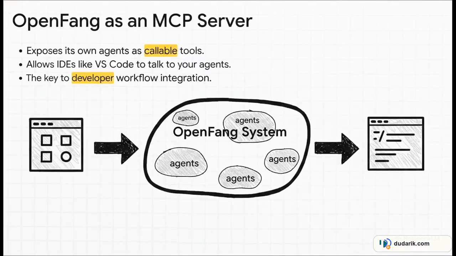But here's the other side of that coin, and honestly, this is the real game changer. OpenFang also acts as an MCP server. This means it exposes its own powerful agents, like that researcher hand we saw, as tools that other programs can call. So now your IDE, whether it's VS Code or something else, can directly talk to your autonomous agents. This is a huge deal for integrating AI into a developer's actual daily workflow.